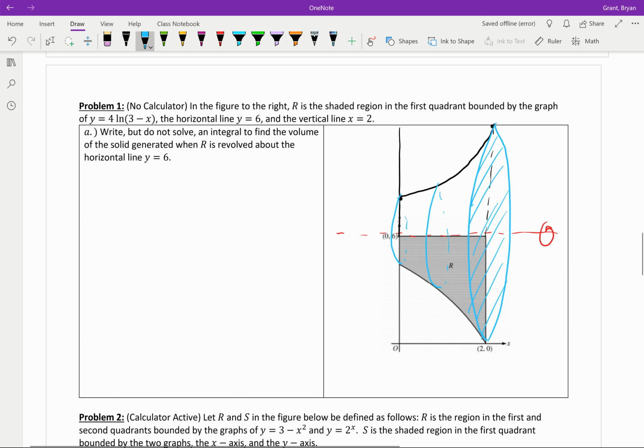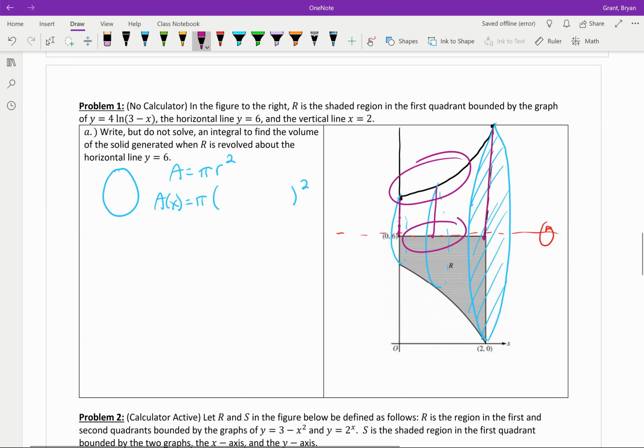Okay, so then we need to go ahead and find our volume. So we have our circle first, and with this circle, we know, of course, the area of a circle is pi r squared. So my area function is going to have to be pi times something squared. So the question becomes, how do we find the radius? Well, let's look at these different radii here. You could draw the radius from top to middle every single time, but the problem is, to find the length of this changing radius, you need to know the equation for the top function and the bottom function.